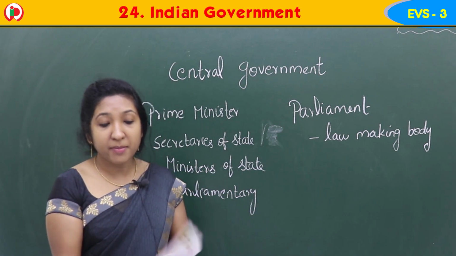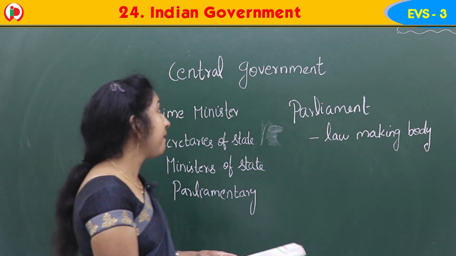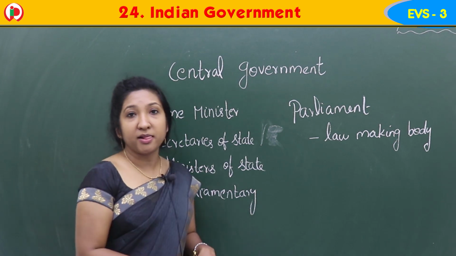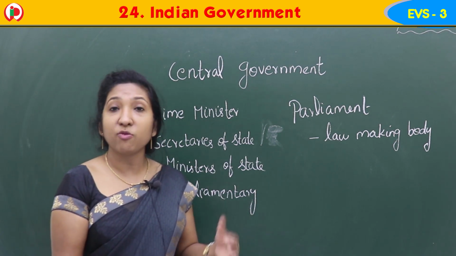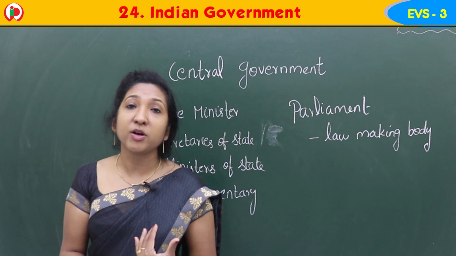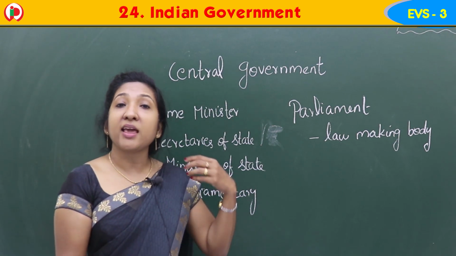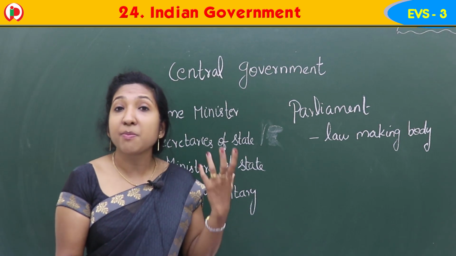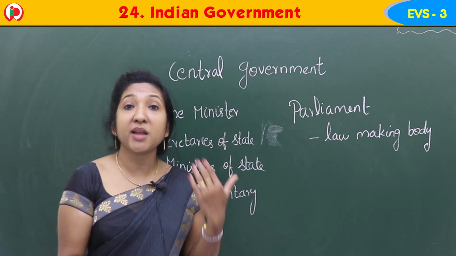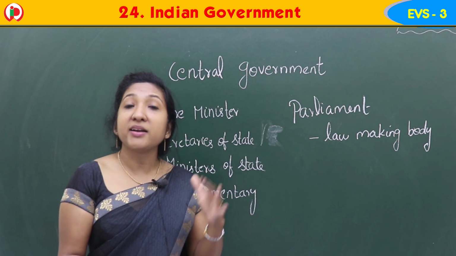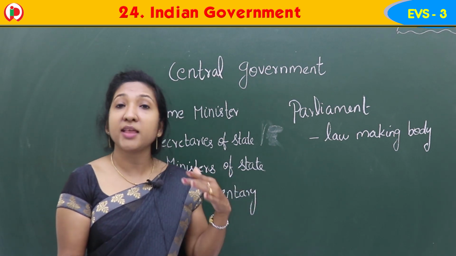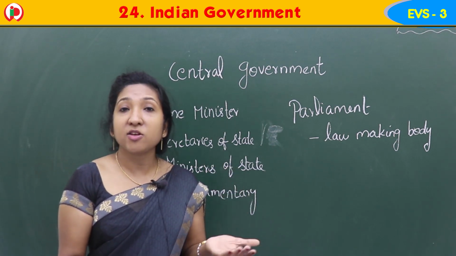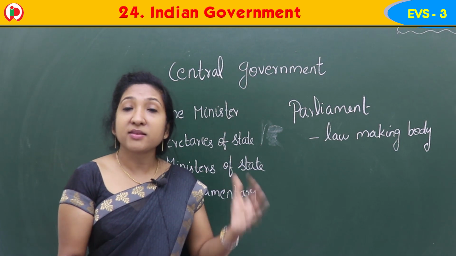So central government, as I said, is formed by the people through elections. They vote for the political parties, and the party that gets the majority of votes wins the election and forms the central government.